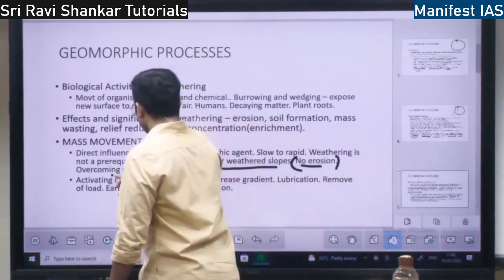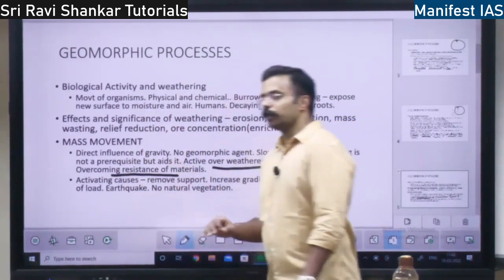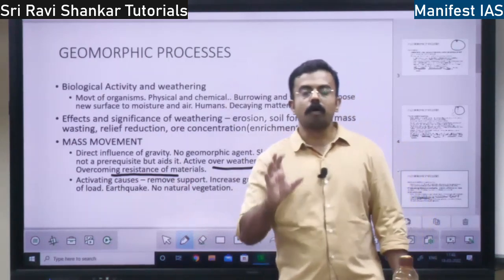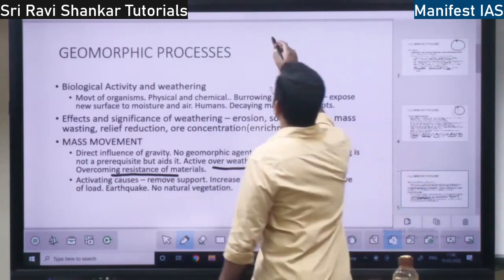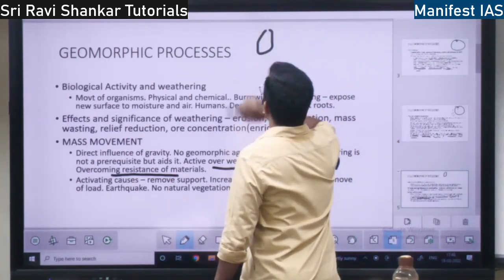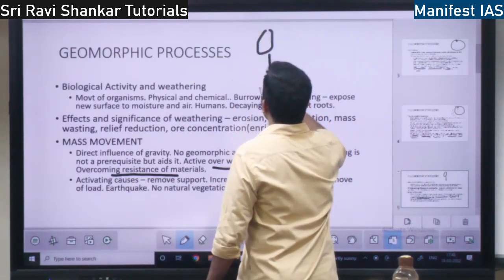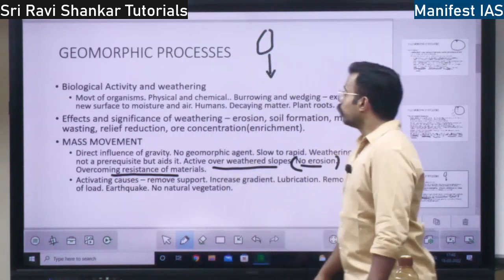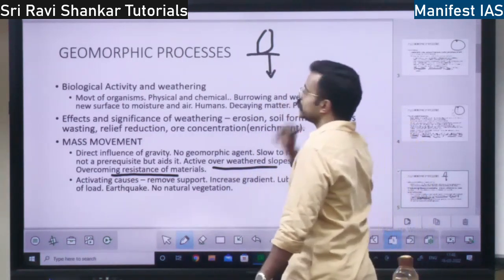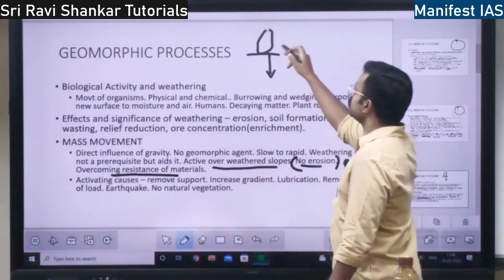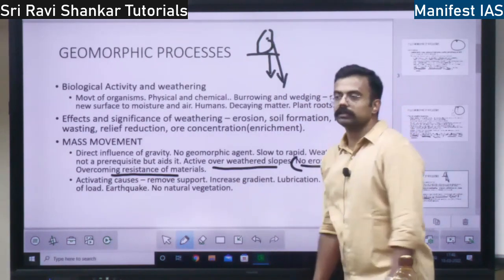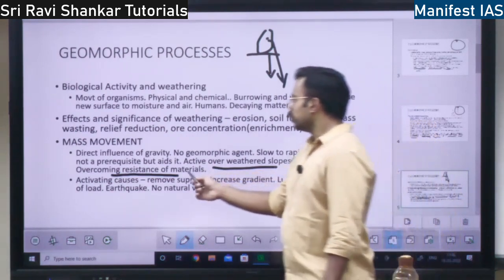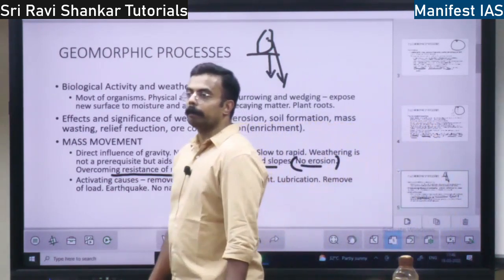So in this mass movement, the material will overcome the resistance. Earlier, the material will be here, right? There will be gravity acting like this. So there will initially be resistance. Once this resistance is overcome, what happens? This material will fall. So there is a resistance which needs to be overcome, right?